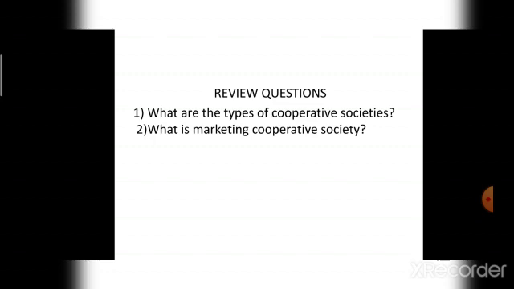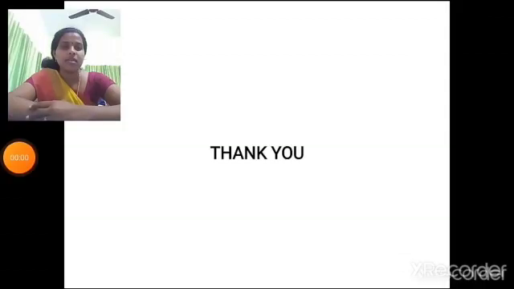How the profits are distributed under marketing cooperative societies? Profits are distributed according to each member's contribution to the pool of output. So now you get a clear picture about the types of cooperative societies. What are the types of cooperative societies? Consumer cooperative societies, producers cooperative societies, marketing cooperative societies, farmers cooperative societies, credit cooperative societies, and finally cooperative housing societies.